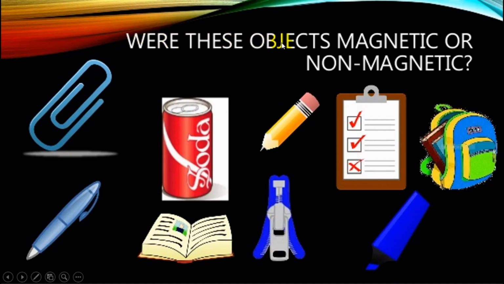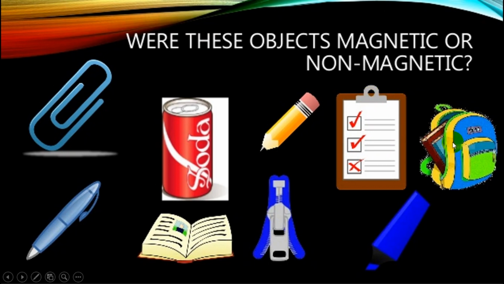Which of these objects are magnetic or not magnetic? Number 1, this is magnetic material. This is non-magnetic material. This is non-magnetic, this is non-magnetic, and this is magnetic material.